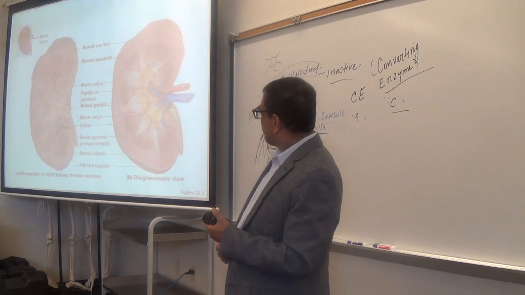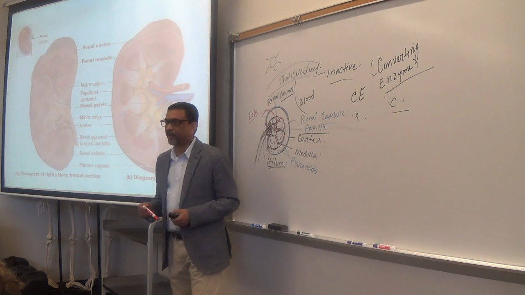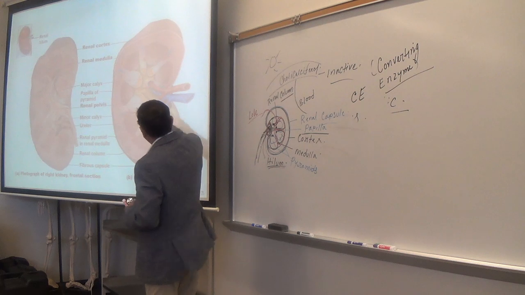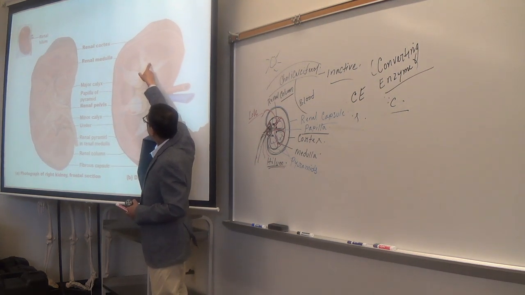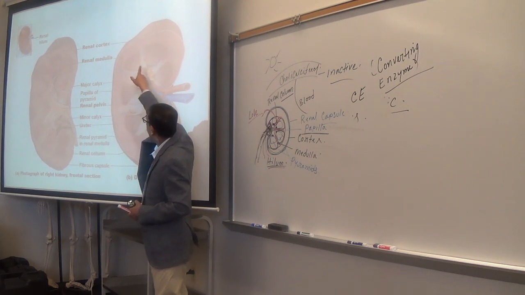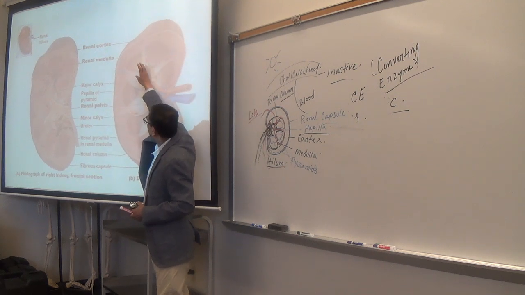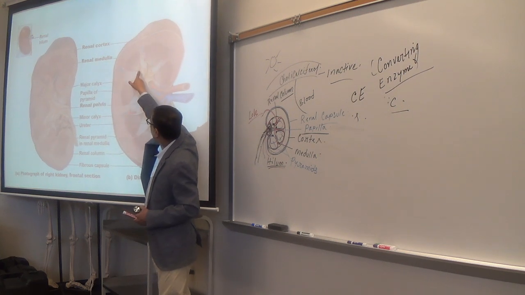Okay, now, how does the urine flow? This is important. Just know that urine is secreted here from the papilla of the pyramid into the cup-shaped structures facing towards the papilla, and these are called minor calyces.